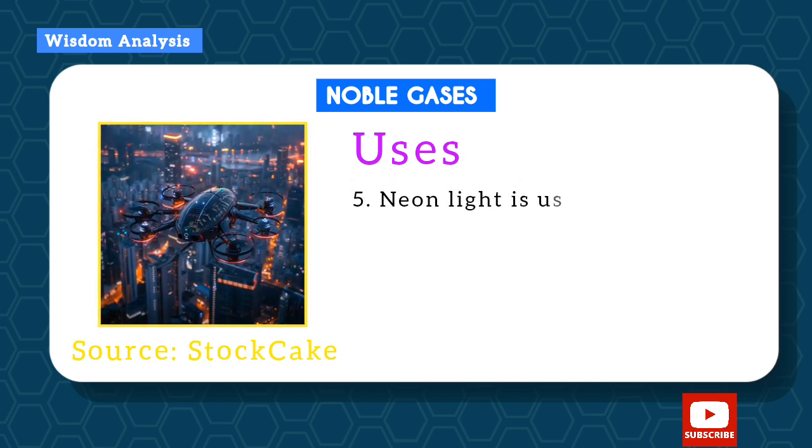Neon light is used in drones to see through fogs. Fog is that thing in very cold seasons when you see everywhere is white, covered up with water vapor, and you cannot see through. That's what we call fog.